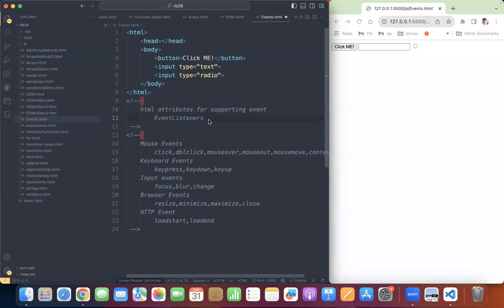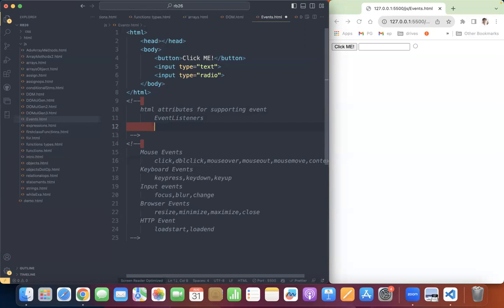Okay, fine. Event listeners. What are the event listeners we have? For mouse events, for example, there is a click event. For the click event, we have an event listener called onclick. That is an attribute we have to use. What are the attributes we have for button? What are the attributes we have for H1?